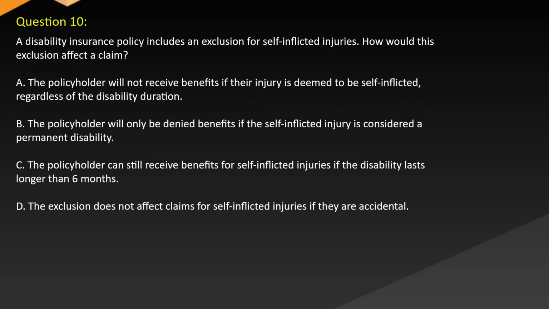Question 10. A disability insurance policy includes an exclusion for self-inflicted injuries. How would this exclusion affect a claim? A. The policyholder will not receive benefits if their injury is deemed to be self-inflicted, regardless of the disability duration. B. The policyholder will only be denied benefits if the self-inflicted injury is considered a permanent disability. C. The policyholder can still receive benefits for self-inflicted injuries if the disability lasts longer than 6 months. D. The exclusion does not affect claims for self-inflicted injuries if they are accidental.